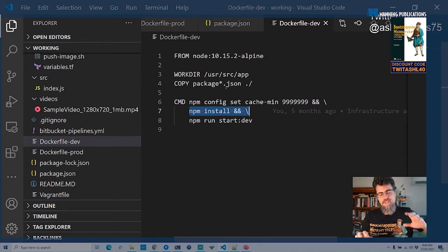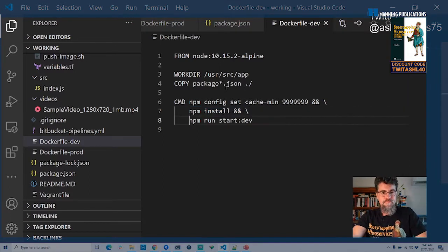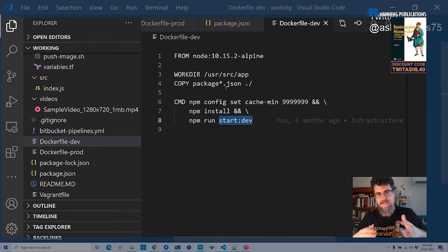And the reason for that is because the way this is working, using shared volumes, we'll be able to share the npm cache with the host operating system. So we're persisting the cache. So every time we build a new image and we start a new container off it, we're going to reuse the same downloaded dependencies. That makes startup of a container a lot quicker. And it makes building the container a lot quicker as well, because installing dependencies in an image while you're building it is one of the slowest parts of this. And then, of course, we run the microservice with this start dev command. So that's what enables nodemon.